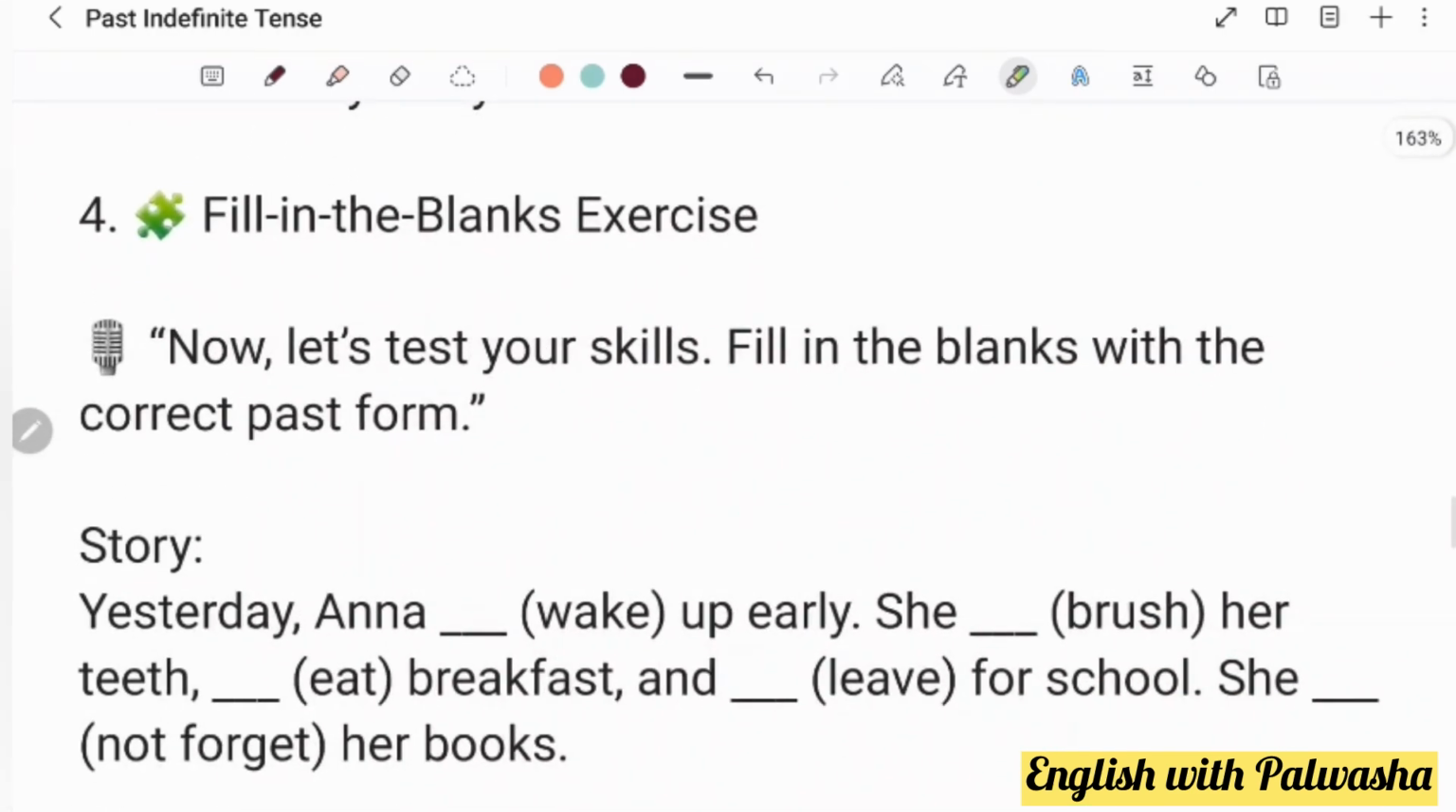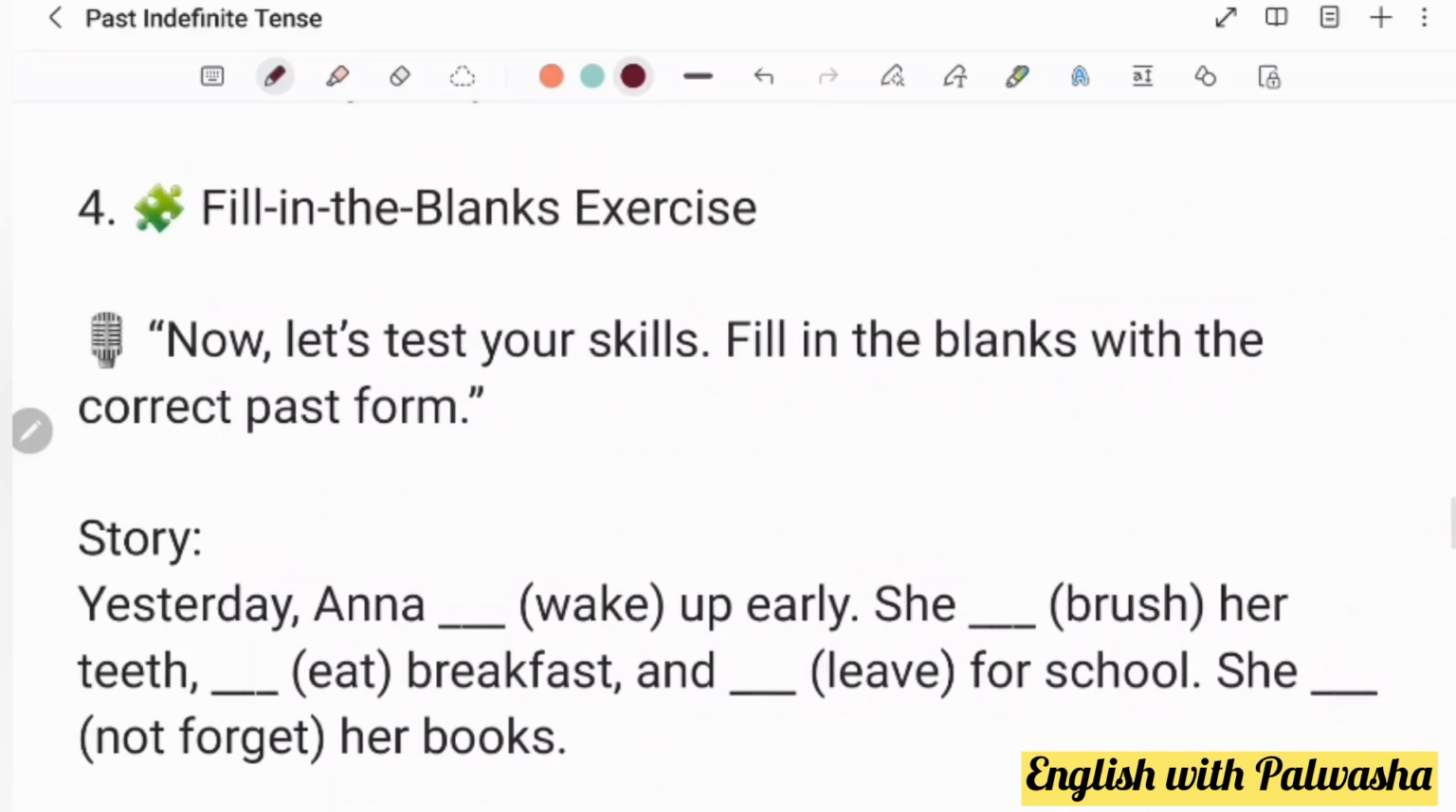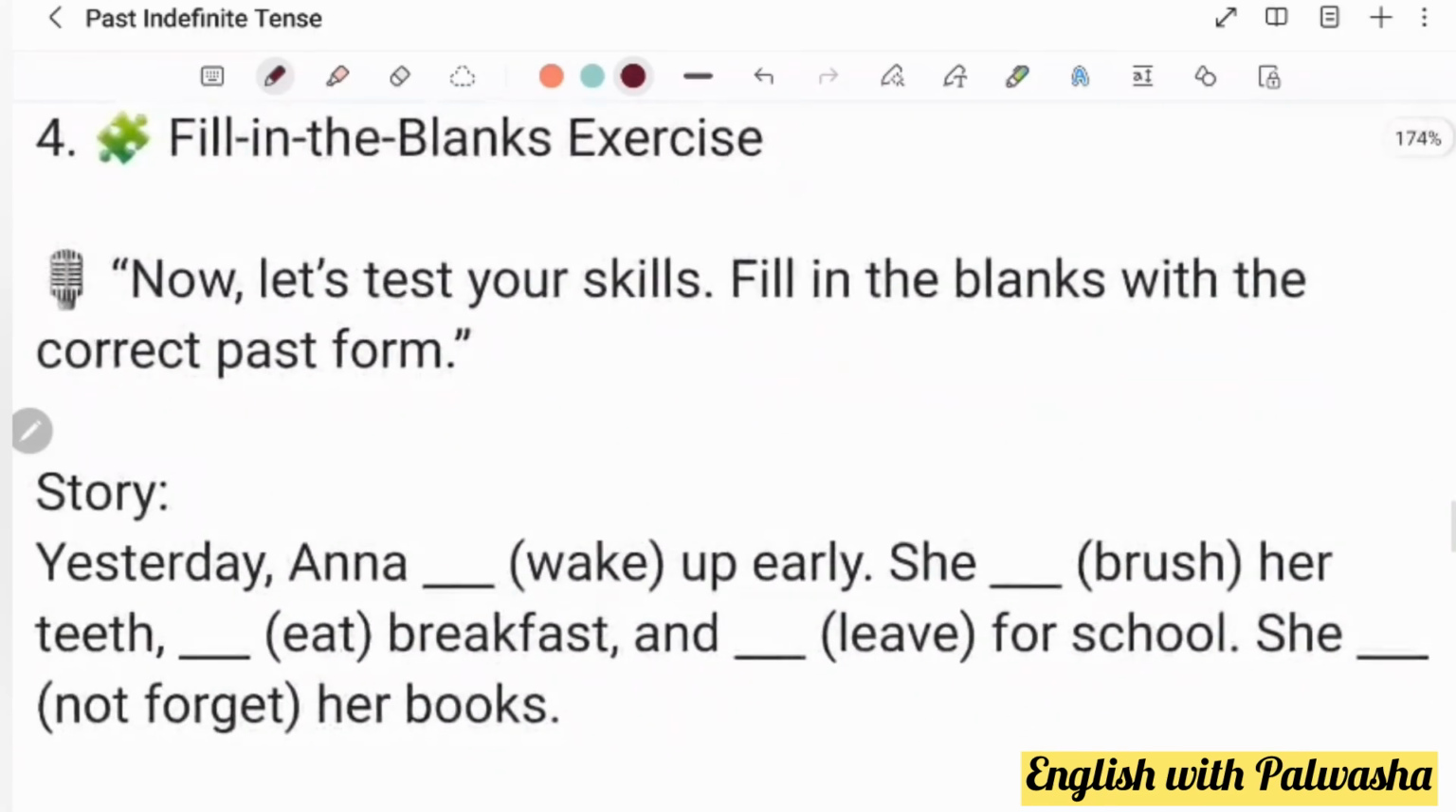Now let's solve the fill in the blanks exercise. Now let's test your skills. Fill in the blanks with the correct past form and I will see whether you are correct or not. Okay, let's select a pen. Now I have this exercise with me. You can pause the video, complete the exercise, and then let me know whether you have got it right, and then I will let you know. Pause the video here, attempt this exercise, and I will then give you marks on it.